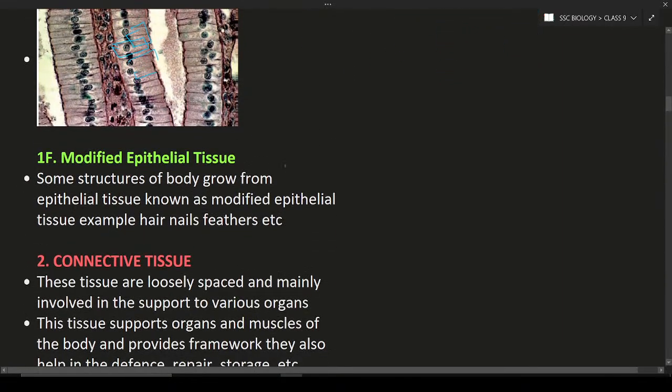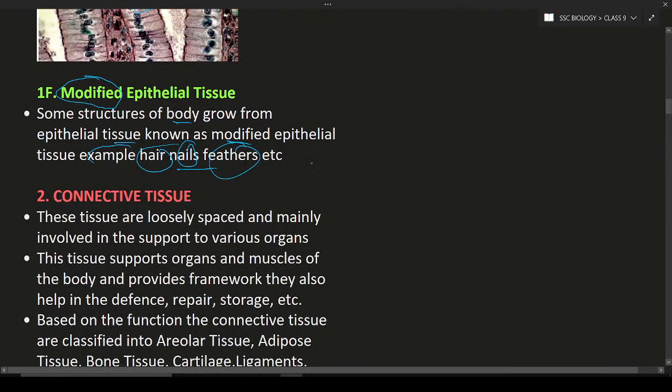So next is modified epithelial cells. Modified means changed. So they have changed into some other thing. Such changed tissue is known as modified epithelial tissue. These are structures of the body grown from the epithelial tissue. For example, they form hair, nails, feathers, etc. So these structures are nothing but modified epithelial cells. In these cells there are some changes that lead to the formation of hair, nails, feathers, and so on.